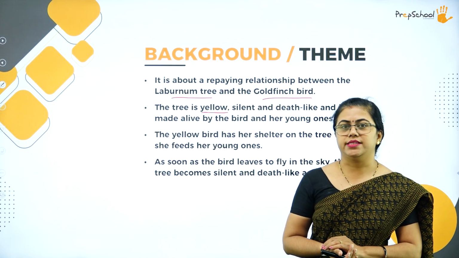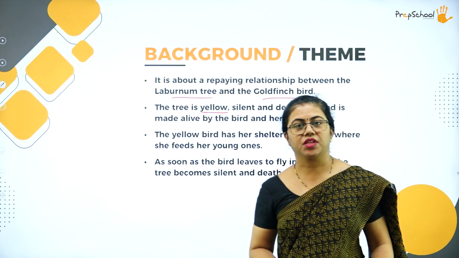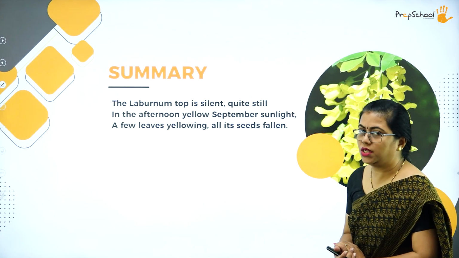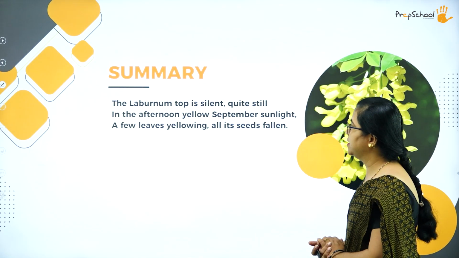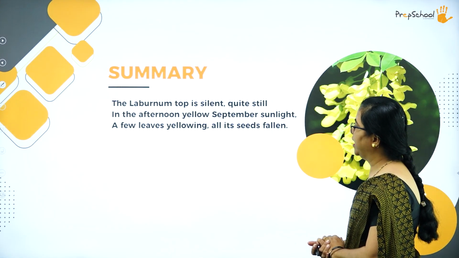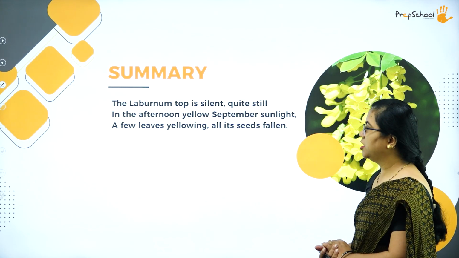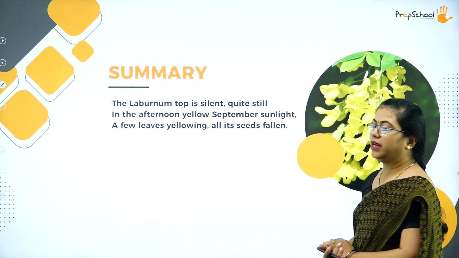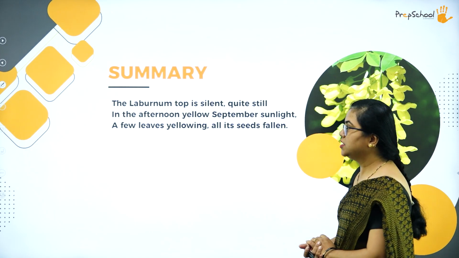Now let us understand stanza by stanza. This is the first stanza of the poem. The laburnum top is silent, quiet, still. In the afternoon, yellow September sunlight, a few leaves yellowing, all its seeds fallen. This is the first stanza.